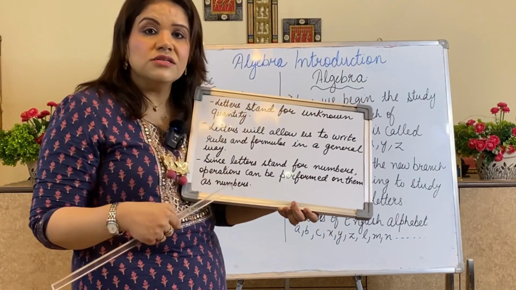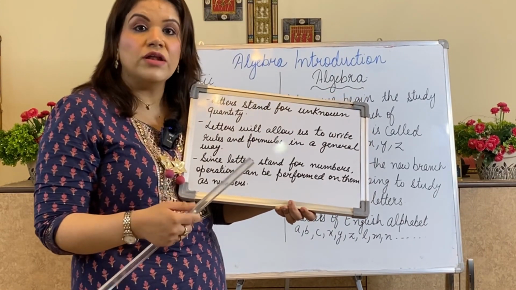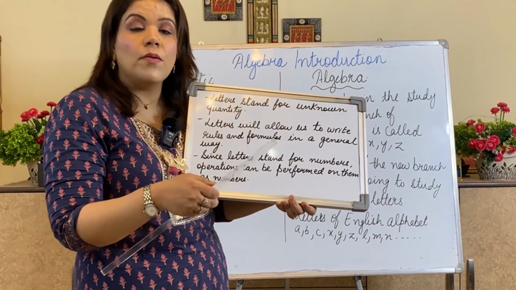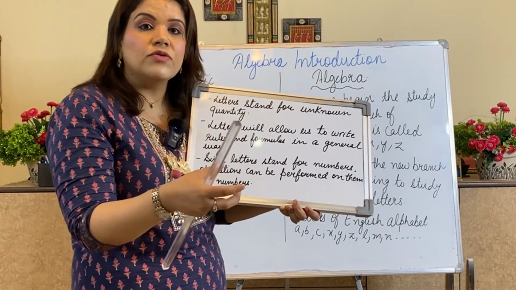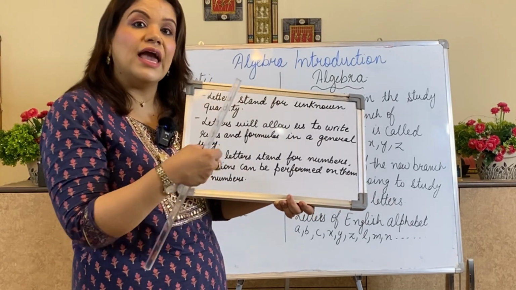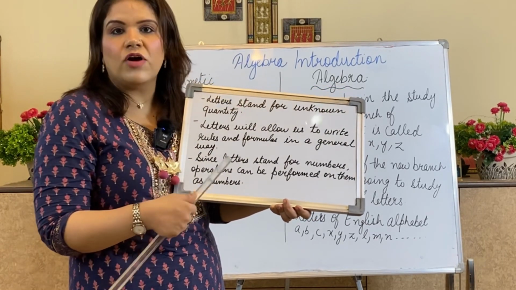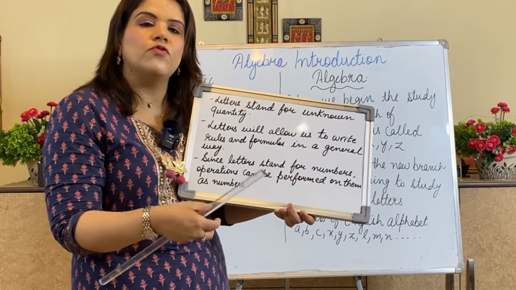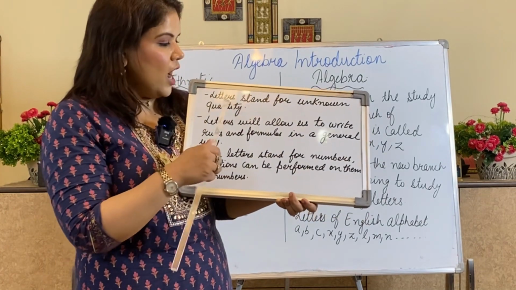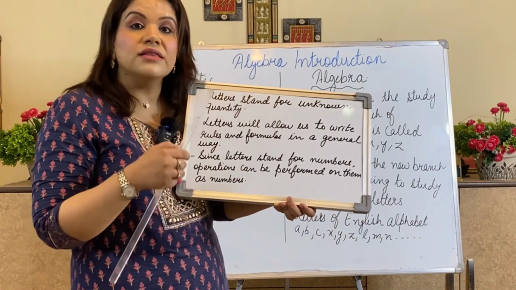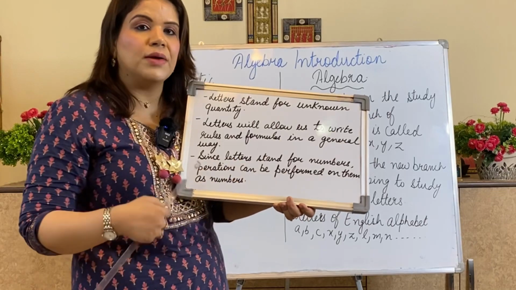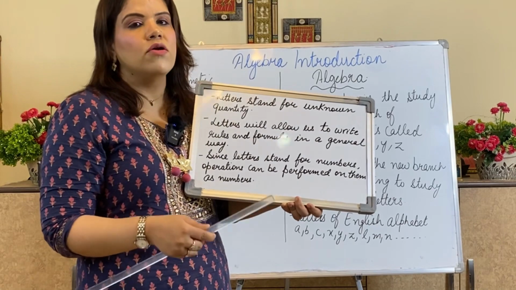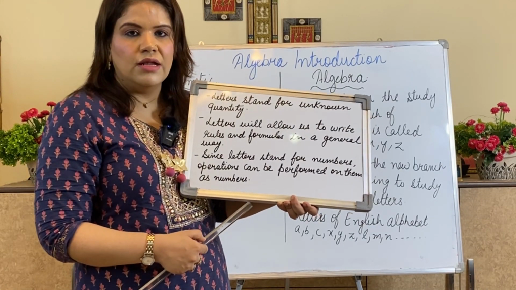Now these letters help us to develop another tool which helps us to perform activities and solve puzzles, and we can find the unknown quantities of anything because they have developed one tool for knowing the unknowns. So algebra is basically a tool for finding the unknown quantity, and we use letters in it, and these letters have been given a special name in algebra. They are known as literals or variables. I am taking that in the lecture further.